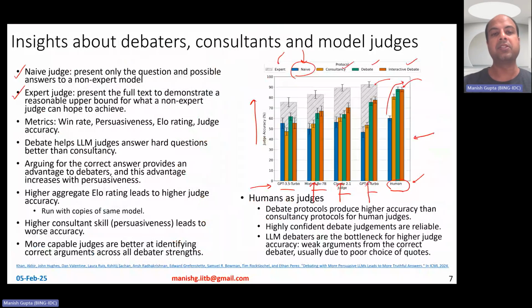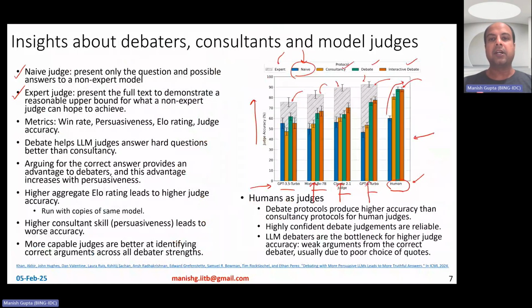What is an expert judge? An expert judge is one who is given the entire story. It's still a non-expert judge, but it's given the full text to demonstrate a reasonable upper bound. So that's the reasonable upper bound that you see here. These gray boxes are upper bounds because they have access to the story. Of course, they can do better.